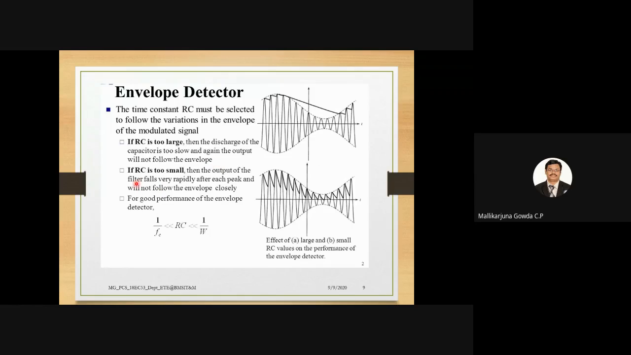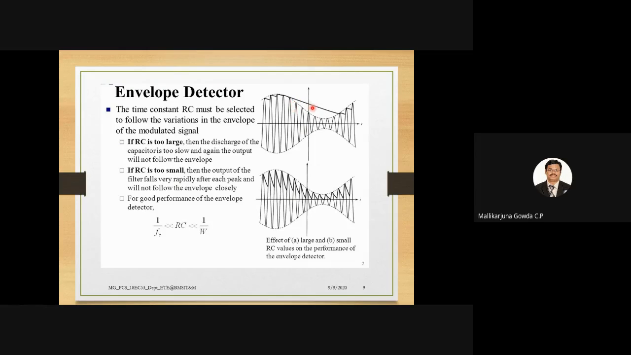If RC is too small, what happens? The output of the filter falls very fast. Then it will follow after each peak and will not follow the envelope closely. This is the case when RC is too small, meaning it will start following the carrier. See here, it is charging and again falling, again charging, so it is almost following the carrier if RC is too small. I hope you could understand the difference between these two diagrams.